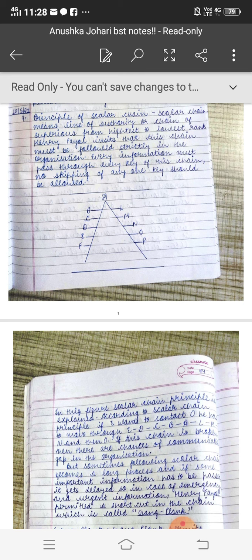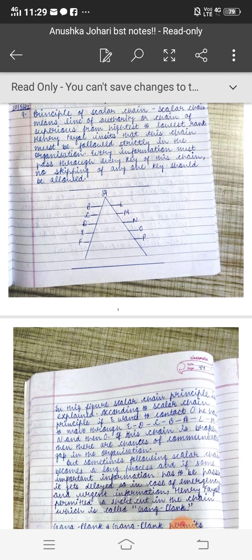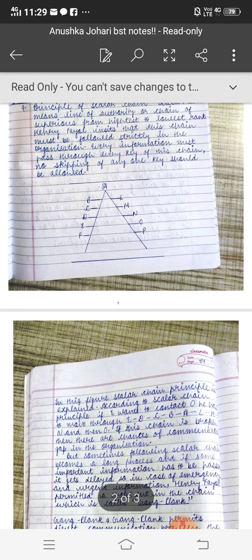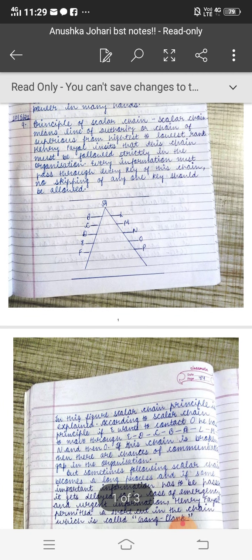Henry Fayol insists that this chain must be followed strictly in the organization. Henry Fayol says that everyone from top level and middle level to lower level must follow this chain. Every piece of information must pass through every key of this chain. Key means every member or element of this chain. No skipping of any one key should be allowed. There must not be any skipping or missing of any particular member or element of the organization.